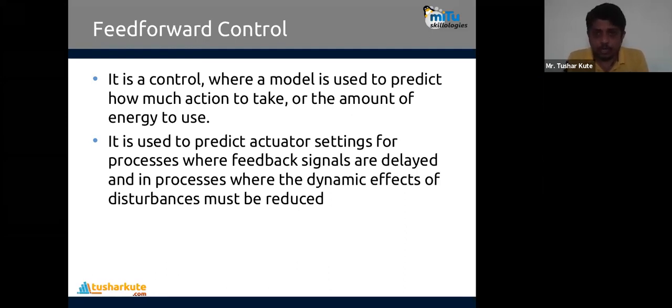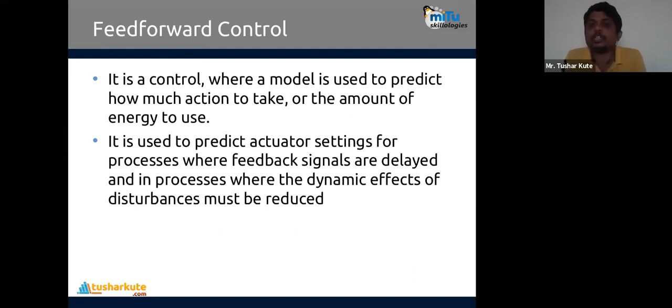It is a control where a model is used to predict how much action to take and the amount of energy to use. So that prediction model is available inside it. They are using the previous movement, the previous energy required for that movement, and based on that the predictions are done. Based on the prediction, output is not directly given as input there. They have one algorithm for predictive analytics, and based on that, you do the prediction.